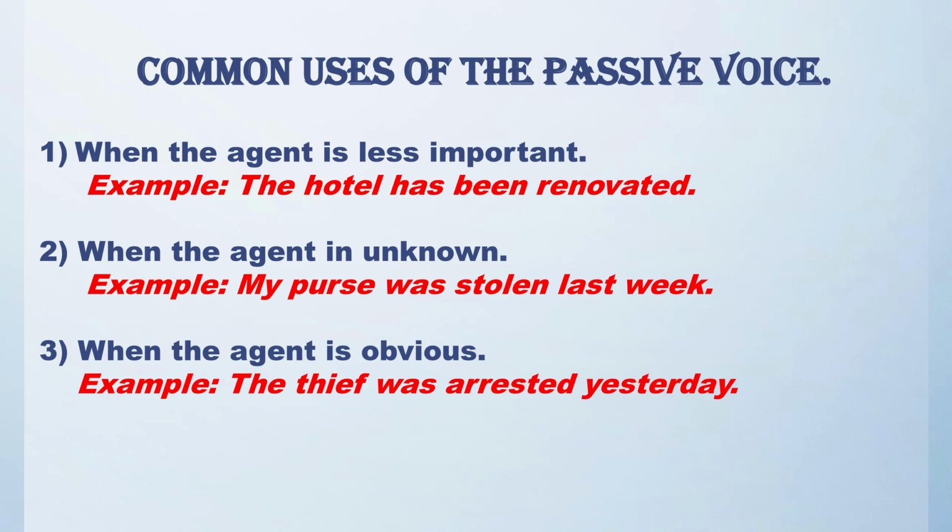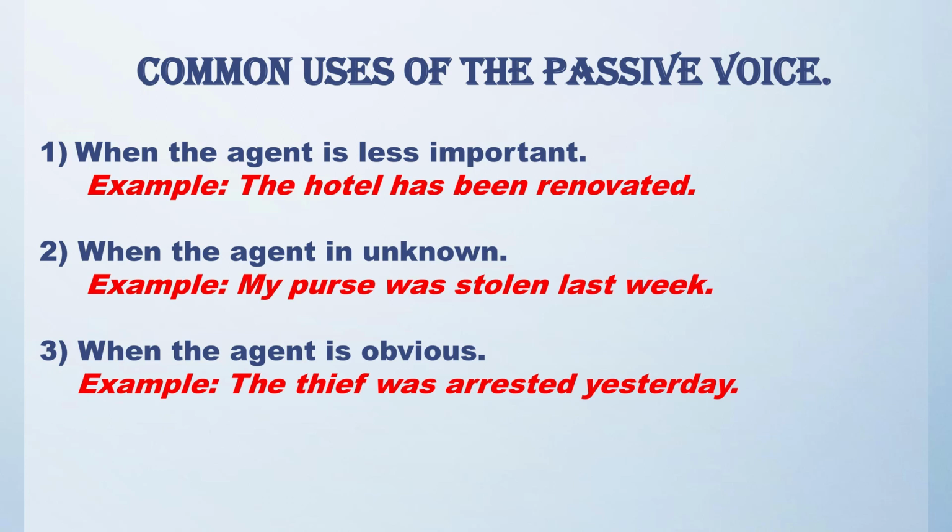Second common usage of passive voice is when the agent is unknown. My purse was stolen last week. It might have been stolen by some thief or pickpocket. We don't know who that person was. So the agent is unknown, that is, the person doing the action is unknown. So here also we have left out the agent. So the main focus is on the purse.